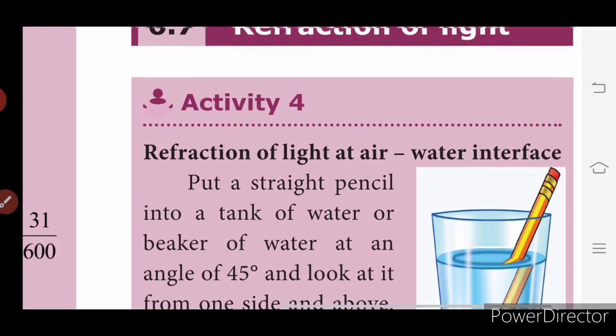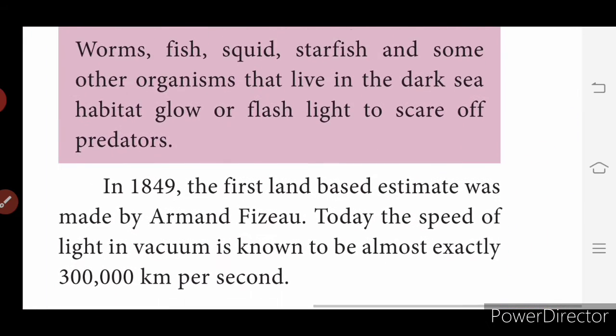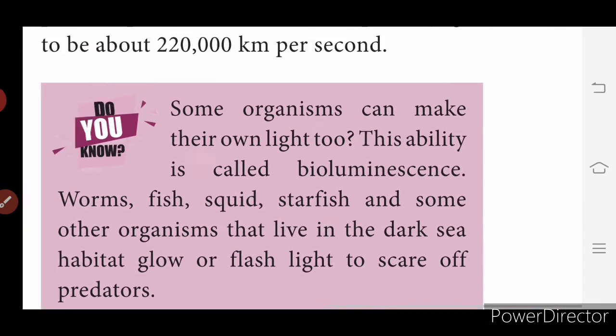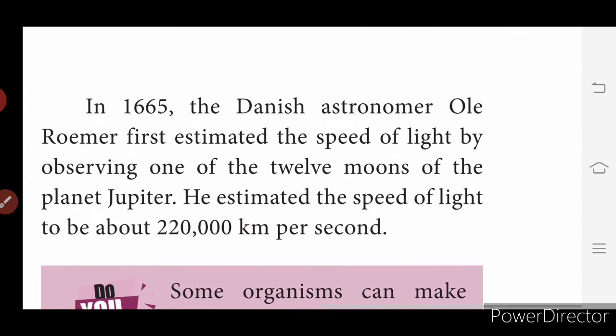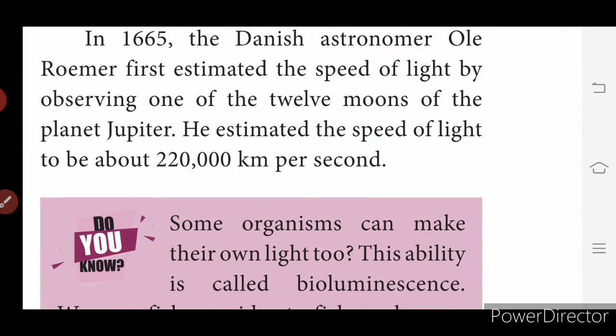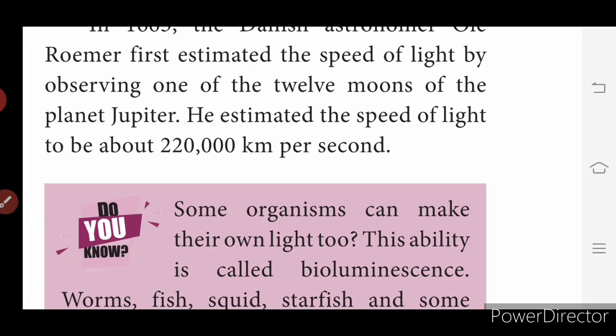In 1665, the Danish astronomer Ole Romer first estimated the speed of light by observing one of the 12 moons of the planet Jupiter. He estimated the speed of light to be about 220,000 km per second.